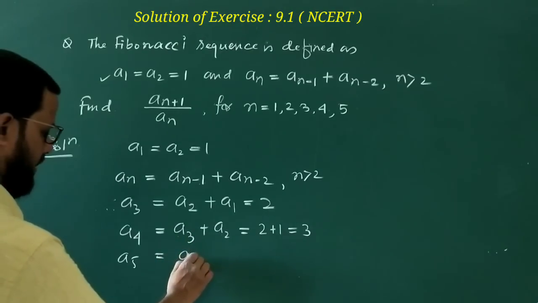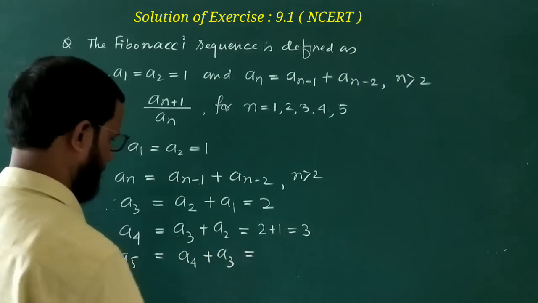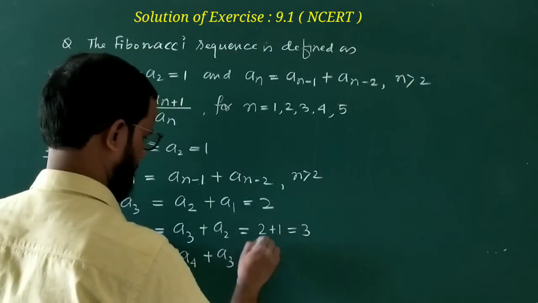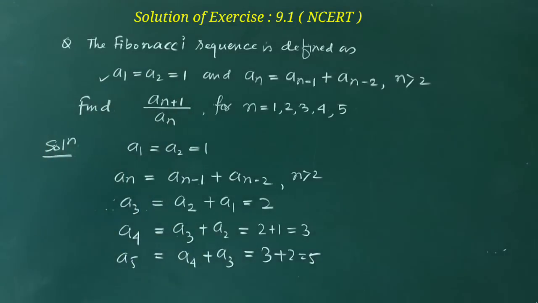And then a5. This is a4 plus a3. A4 equals 3, and a3 equals 2, and therefore it is 5. In this way you can find other values also.